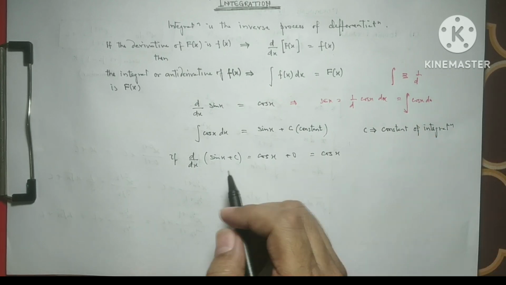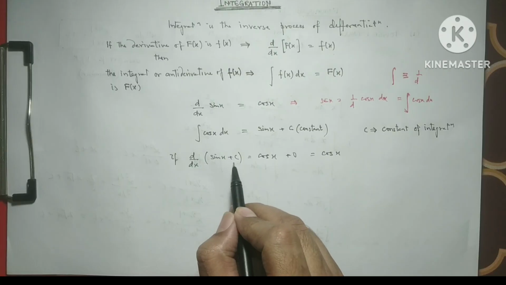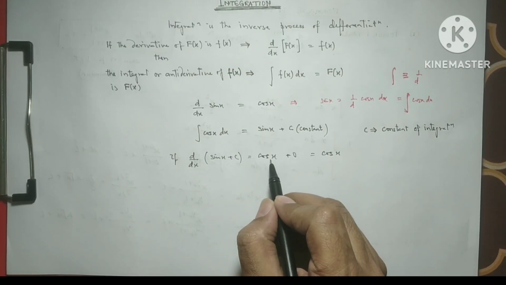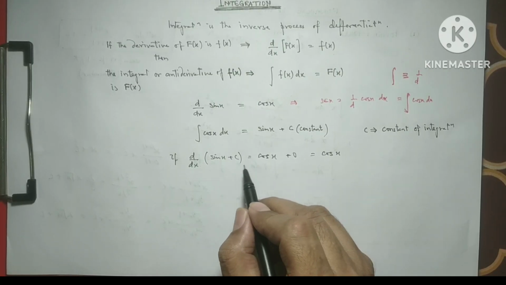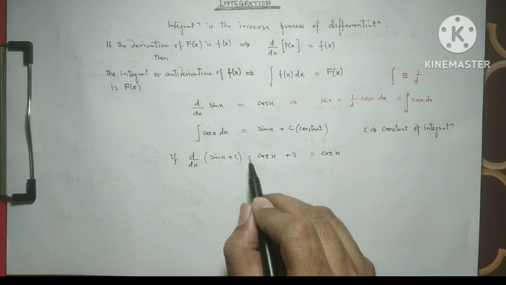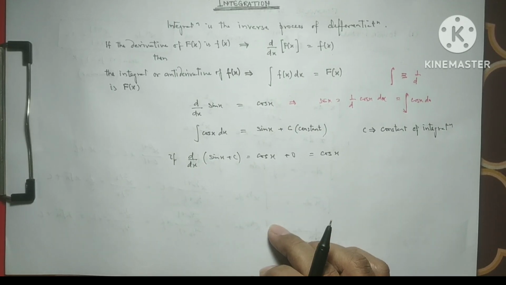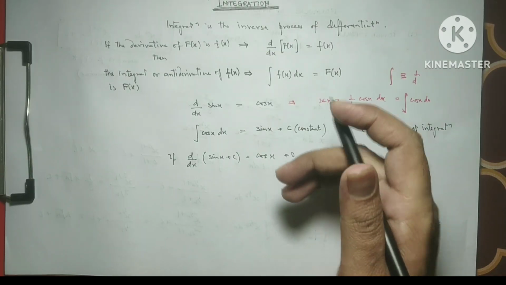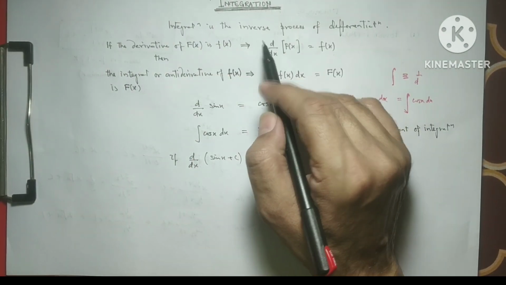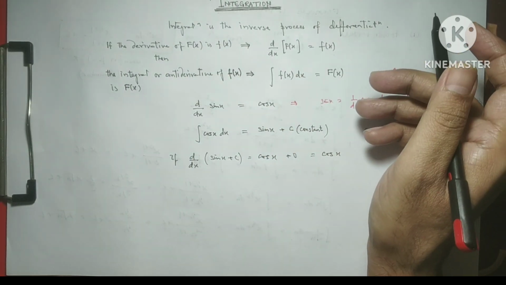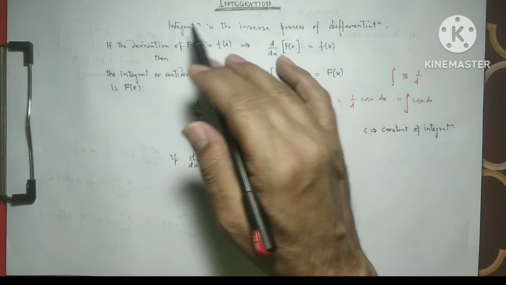If we differentiate sin x plus c, we get cos x, the differentiation of sin x, and the constant part on differentiation gives 0, so it is exactly cos x. This way we can say integration is the inverse process of differentiation.